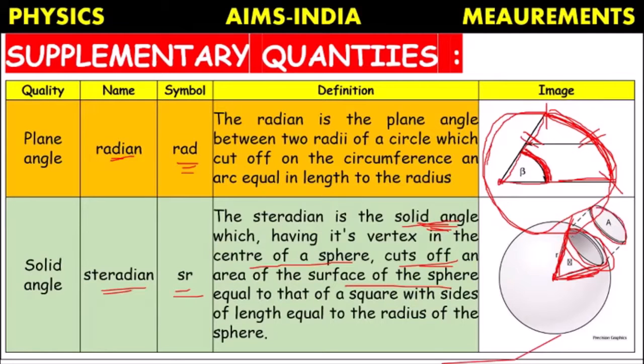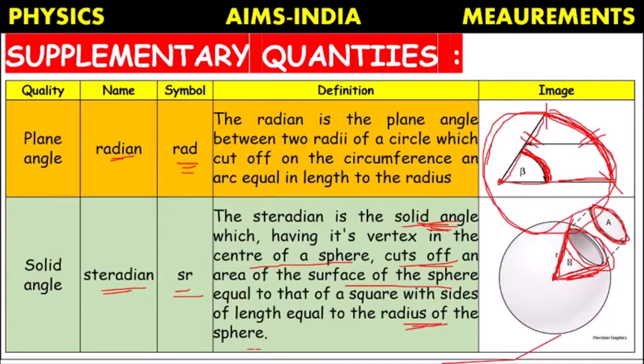We are taking this part out. Then it cuts off the surface of the sphere with an area equal to the area of the square whose side length is equal to the radius of the sphere.